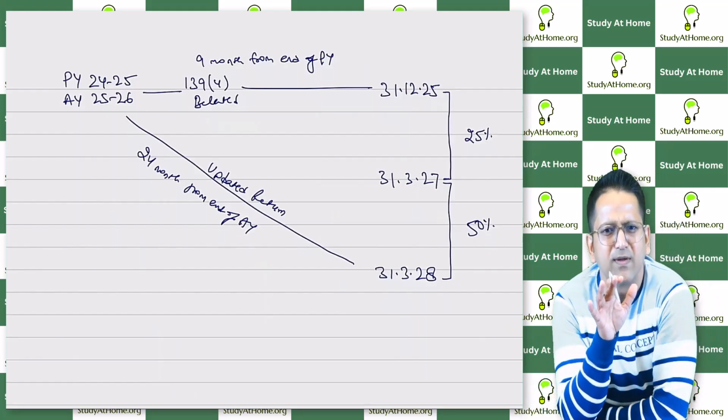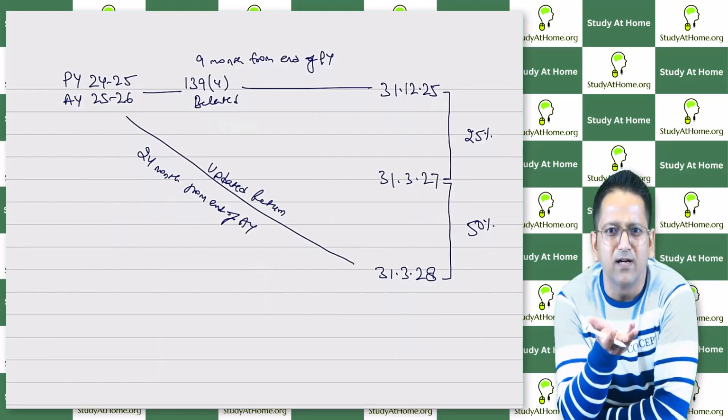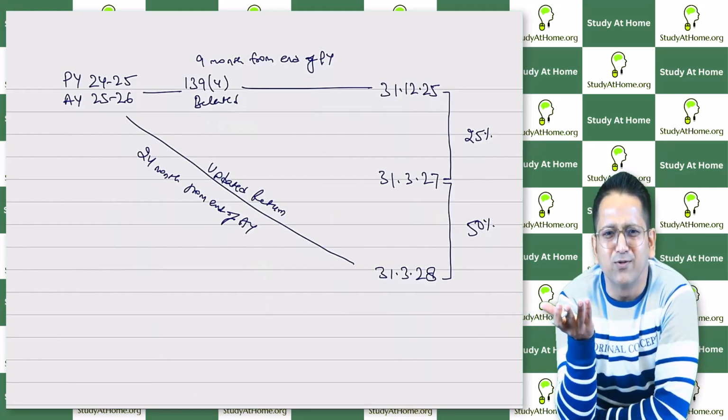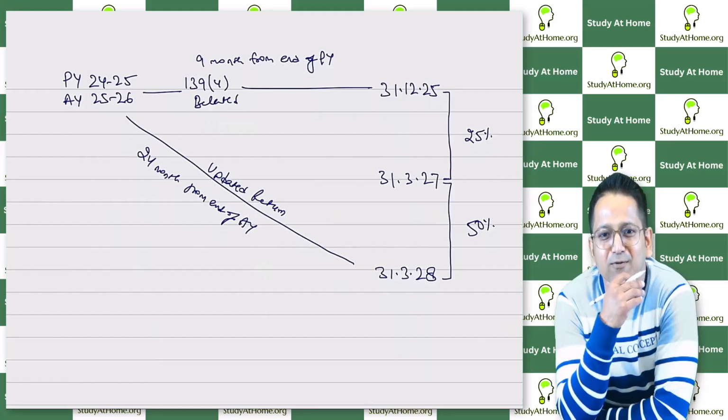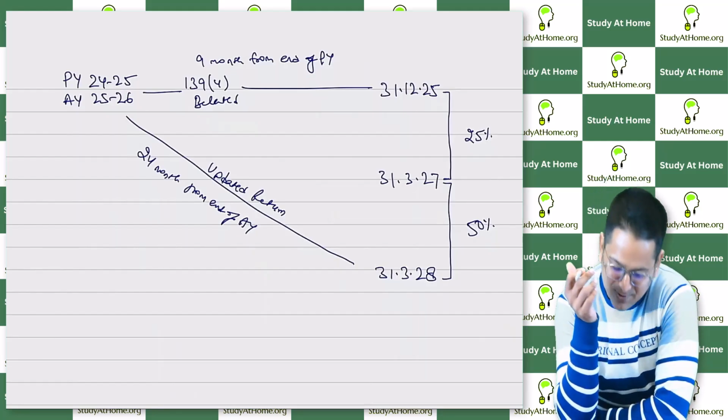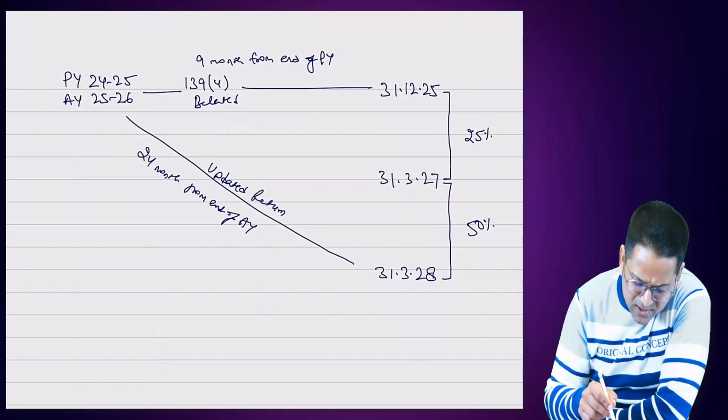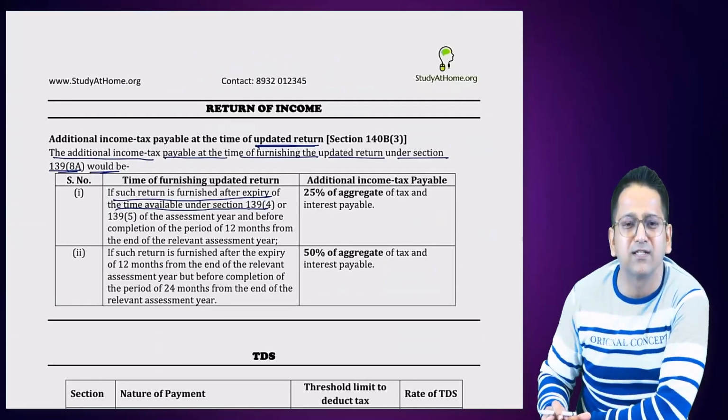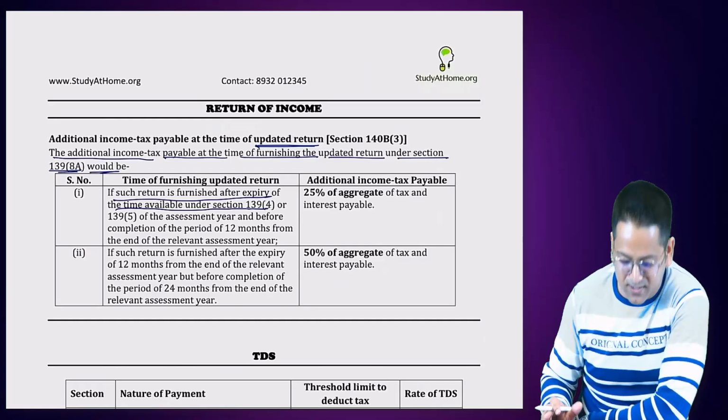This is understandable, right? Whoever is scared will file it, because the time limit of the return is over. And who will be scared? Will he give more tax or not? He will give it. Okay, the government is playing well. They are finding ways to collect from everyone in the country. Okay.